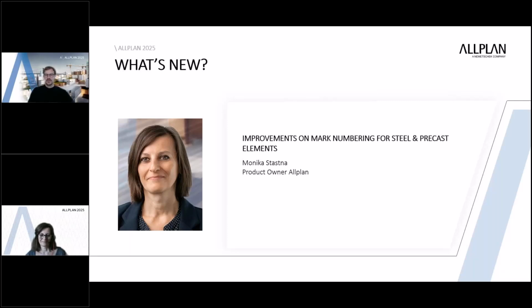In your session, you will present the newest developments on mark numbering within Allplan 2025, not only for steel, but also for precast elements. So let me ask you a question before we go into the software. How do users benefit from the improved mark numbering for steel and precast elements?